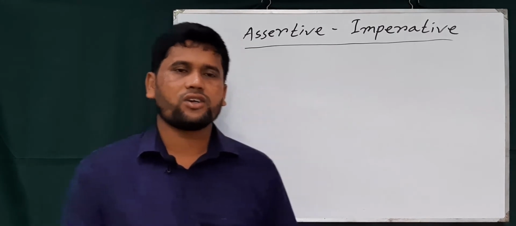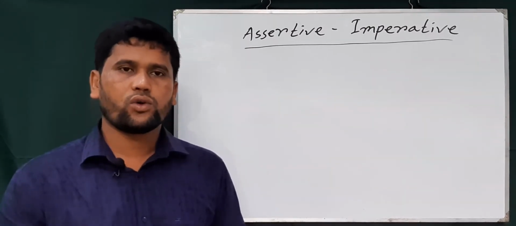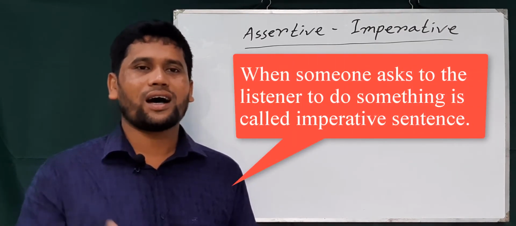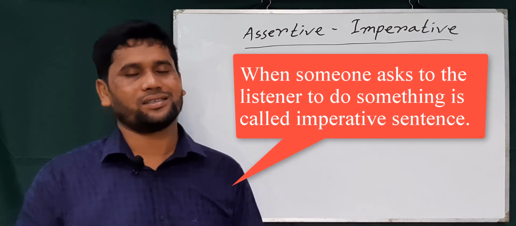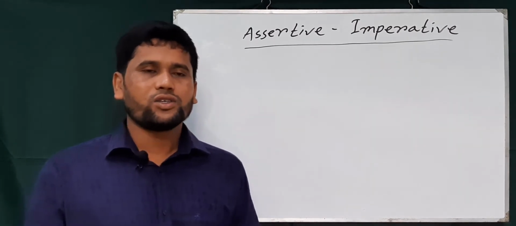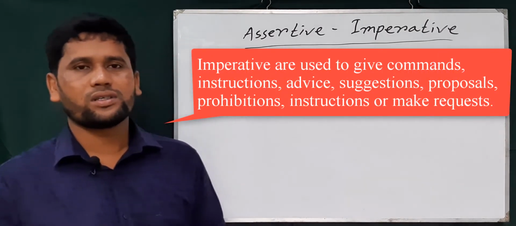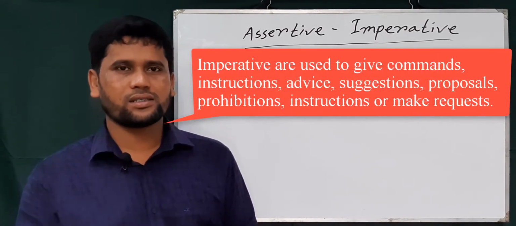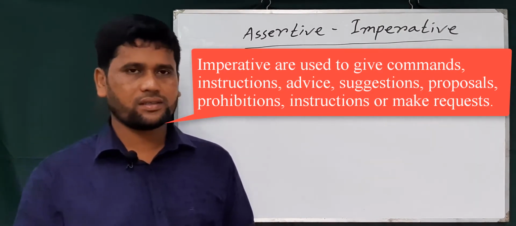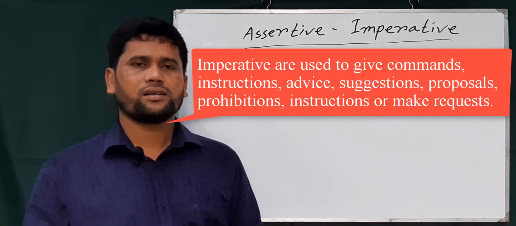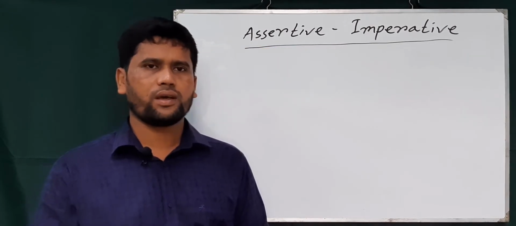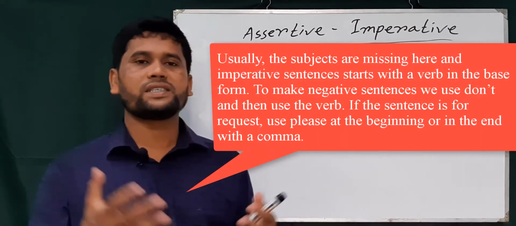So first I would like to ask you, do you know what an imperative sentence is? When someone asks the listener to do something, we call the sentence an imperative sentence. Usually imperative sentences are used for command, instruction, request, offer, advice and suggestion. You know, the subject is missing here.